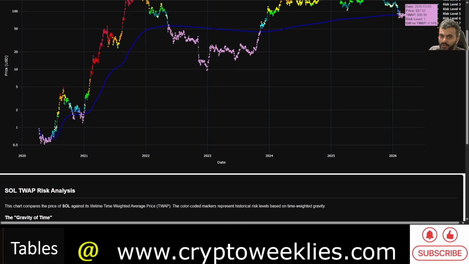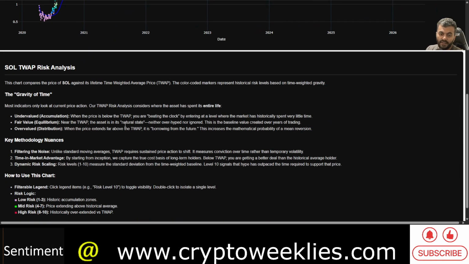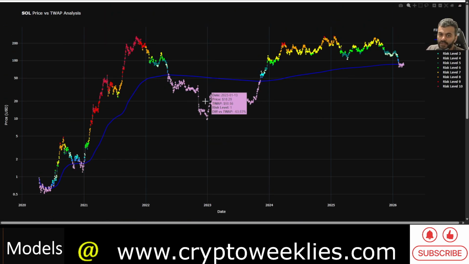Whenever the price is closer to the time weighted average price, and right now it's very close, there is only a 3% difference, that means that essentially this asset is in its natural state, neither overhyped nor ignored. Undervaluation is where you are essentially beating the clock by entering at a level where the market has historically spent very little time. So for example, in 2022, the difference between the price and the time weighted average price at the bottom was 80%. I'm not saying that it has to repeat something similar, but let's say 40% lower from the time weighted average price without that panic case drop is something I look forward to for SOL.